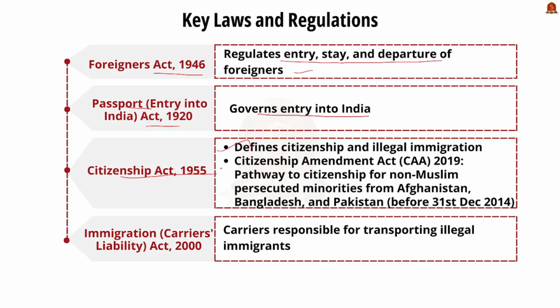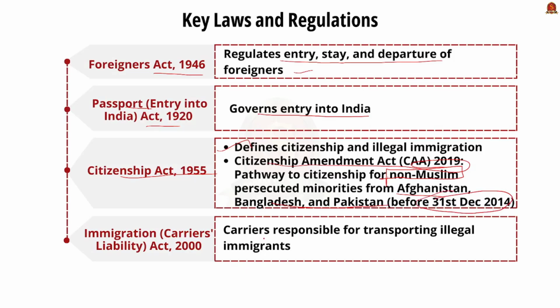In recent years, an amendment was also introduced in this Citizenship Act 1955. The amendment of the year 2019 provides a pathway to Indian citizenship for the non-Muslim persecuted minorities such as Hindus, Sikhs, Buddhists, Jains, Parsis, Christians from countries like Afghanistan, Bangladesh, Pakistan who entered India before December 31, 2014.